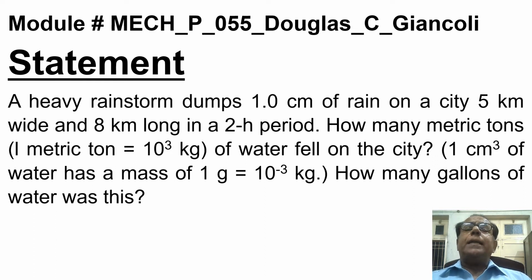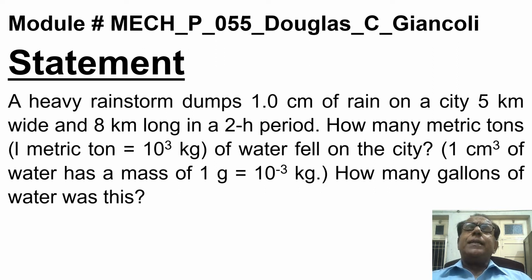How many gallons of water was this? Okay. We have to determine number of gallons. Dear students, if we consult the table of conversion factors, then we come to know that there are two types of gallons. One is US gallon and other is British imperial gallon.